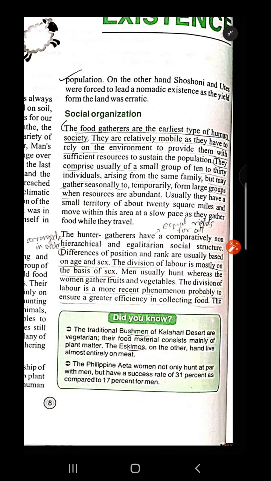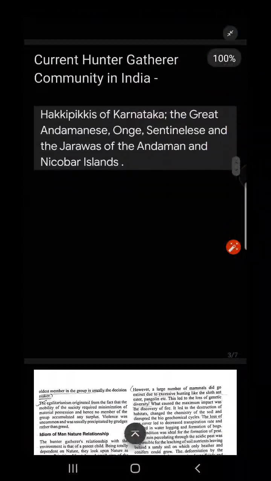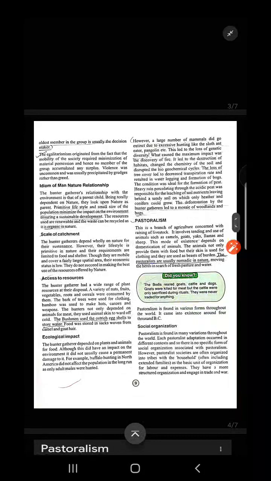In hunter-gatherer society, different positions or ranks were based on age and sex. The division of labor is mostly on the basis of sex. Men usually hunt, women gather fruits and vegetables, and division of labor helped them to ensure greater efficiency in collecting food. And generally, the oldest member of the group becomes the decision maker.